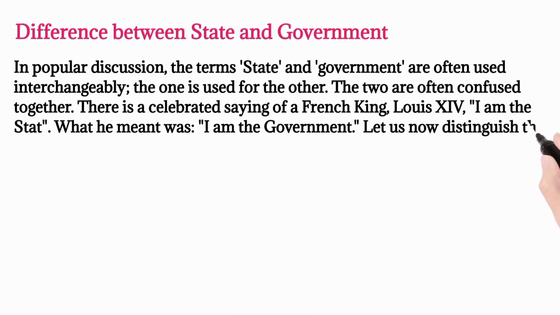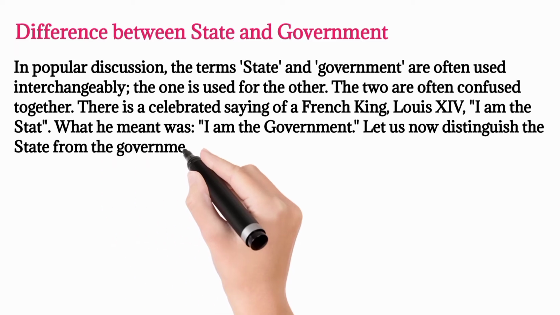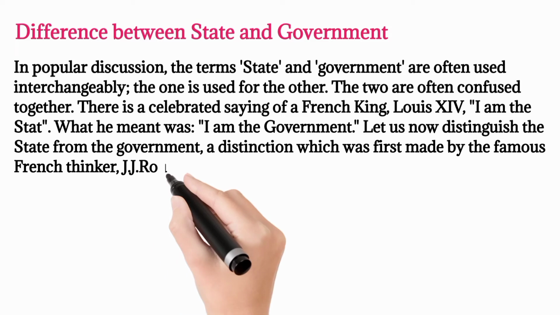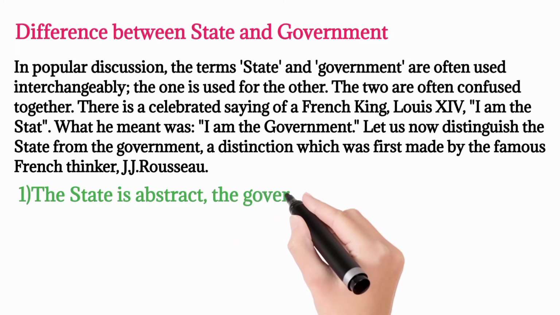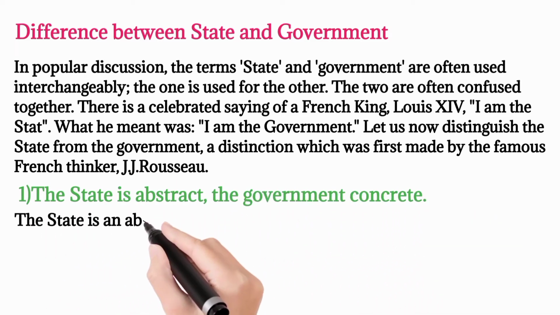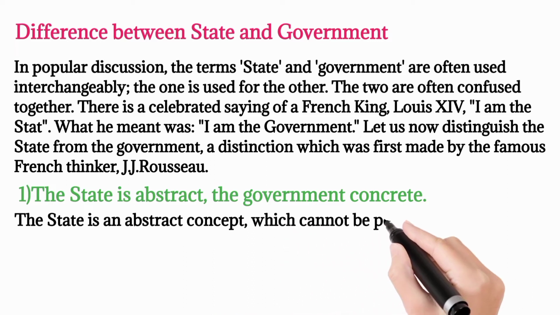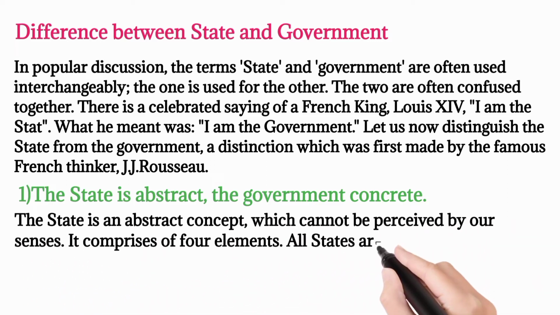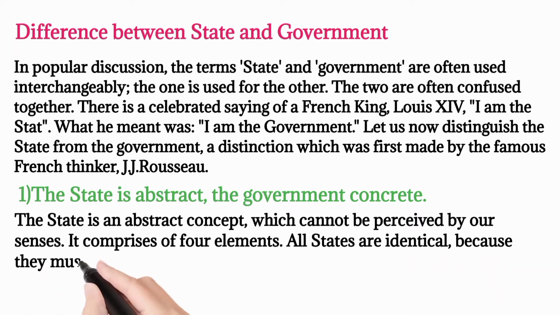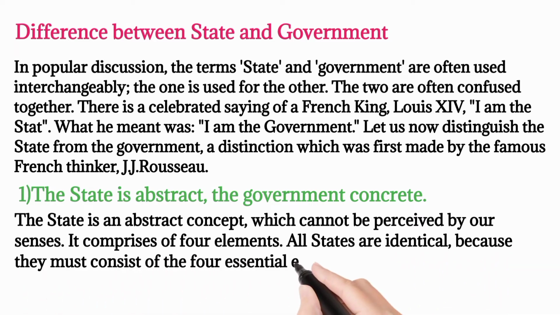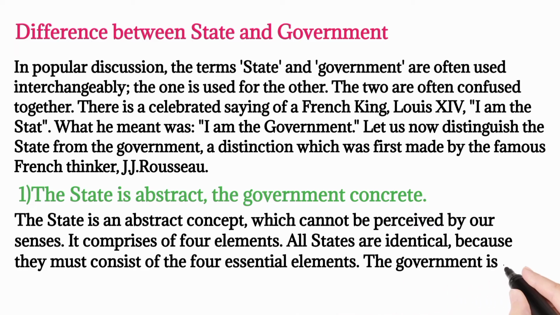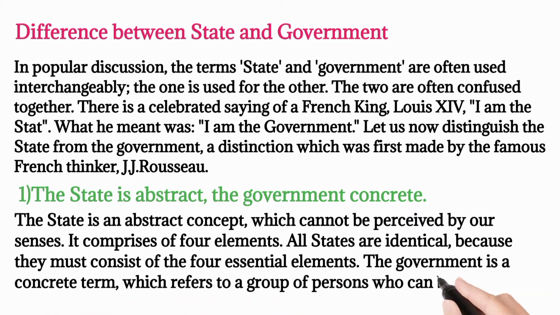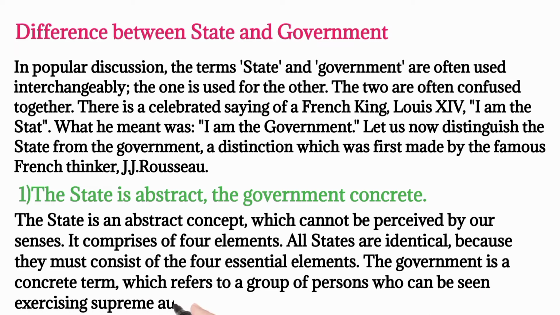Let us now distinguish the state from the government, a distinction which was first made by the famous French thinker, J. J. Rousseau. 1. The state is abstract, the government concrete. The state is an abstract concept, which cannot be perceived by our senses. It comprises four elements. All states are identical, because they must consist of the four essential elements. The government is a concrete term, which refers to a group of persons who can be seen exercising supreme authority.